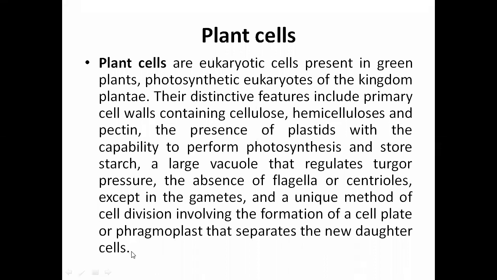So you can see the difference from the prokaryotes. The cell wall constituents you have already discussed in the previous unit. Here you can see cellulose, hemicellulose, and pectin in the plant cell wall. Then the presence of plastids, which have the capability to perform photosynthesis, the process for manufacturing carbohydrate, the food of plants. They also store starch, and the large vacuoles maintain the pressure for transportation. So these are the basic characteristics of plant cells.